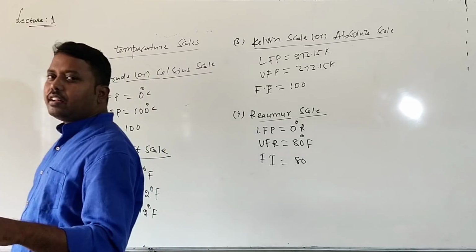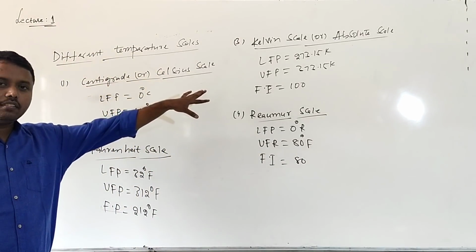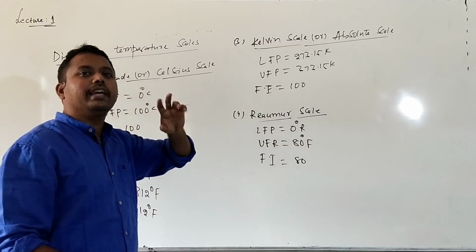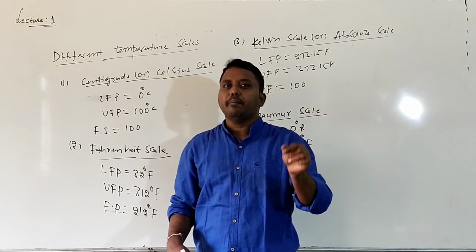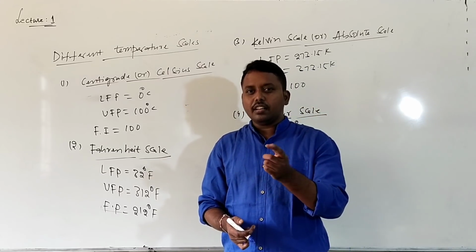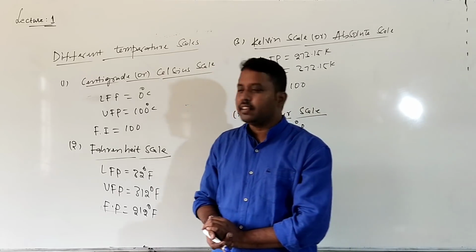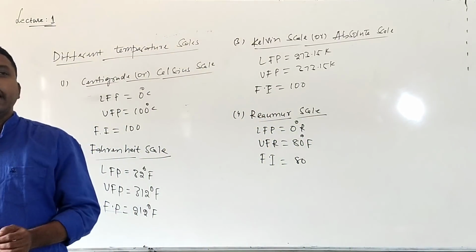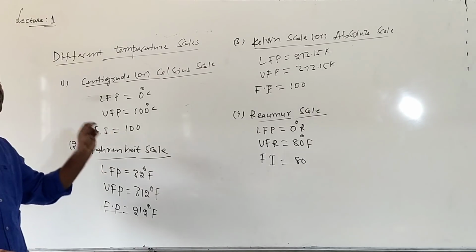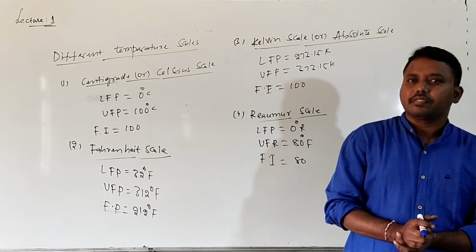Actually, while doing numericals, most of the time we get the centigrade scale and Kelvin scale. The SI unit of temperature is Kelvin. The practical unit of temperature is centigrade. Are you getting it? The SI unit of temperature is Kelvin only, and the practical unit of temperature is centigrade. So these are the four scales. For each and every scale, you need to remember the lower fixed point and the upper fixed point.